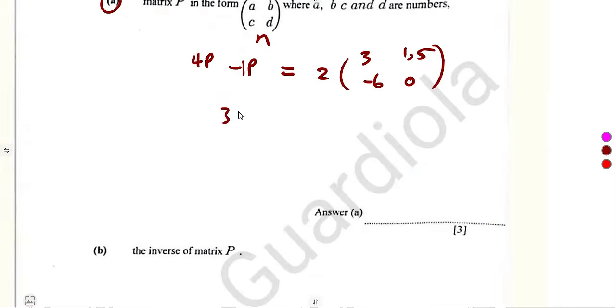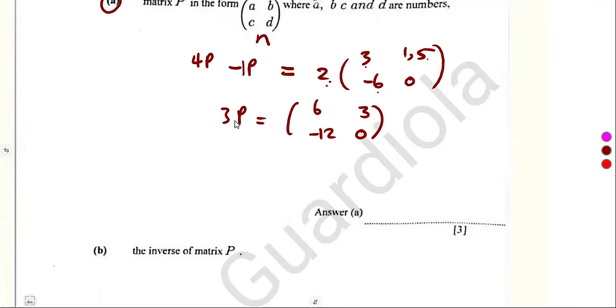So this was going to give us 3P, then multiply by 2. That's 6 here. This was going to be 3, negative 12. 3 times, that's a 2 there. So if you multiply by 2, that's negative 12. And that's a 0 there.